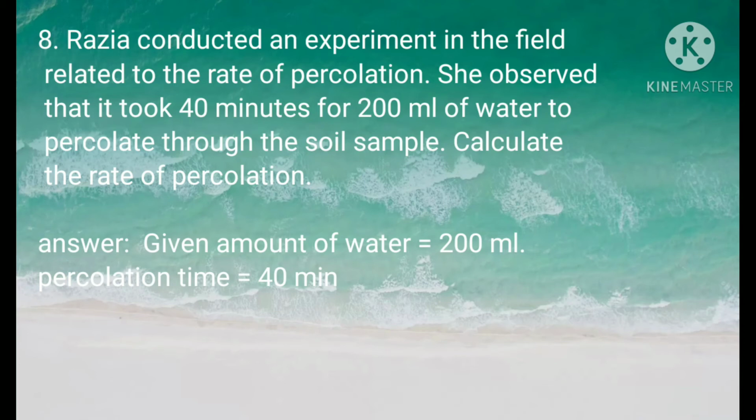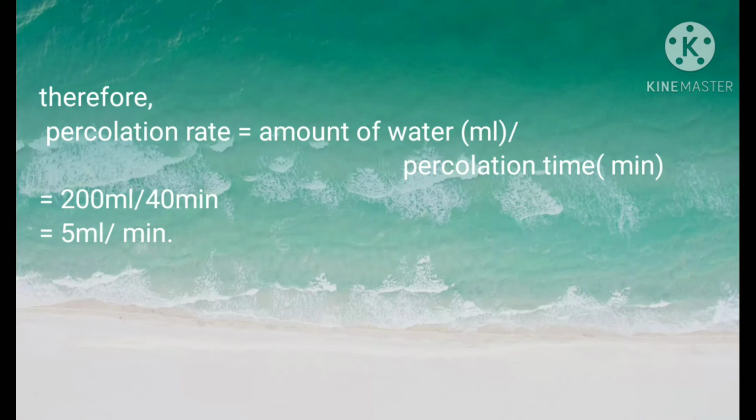Answer. Given amount of water equal to 200 ml. Percolation time is equal to 40 minutes. Therefore, percolation rate is equal to amount of water divided by percolation time. 200 ml divided by 40 minutes is equal to 5 ml per minute.